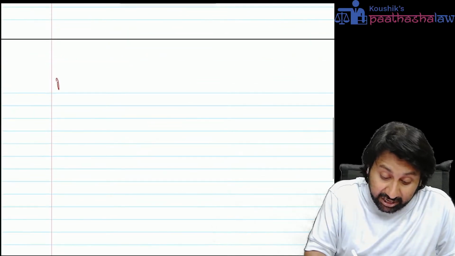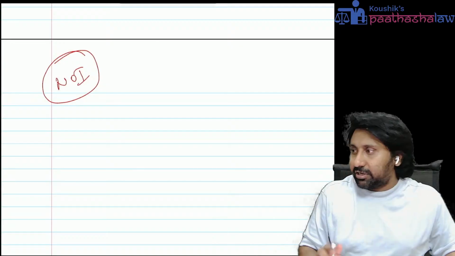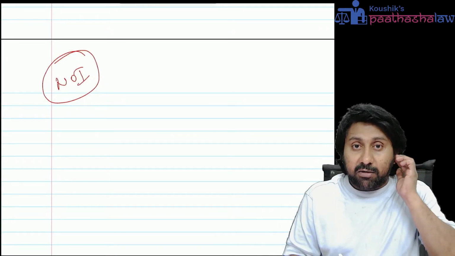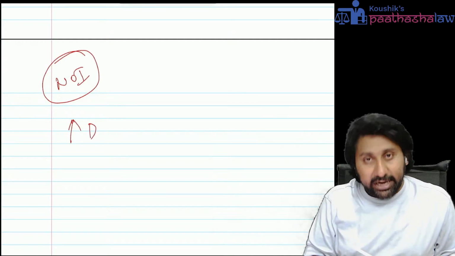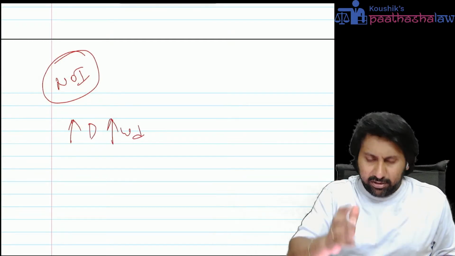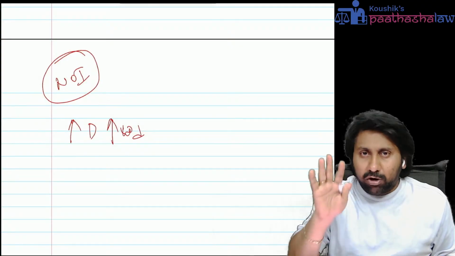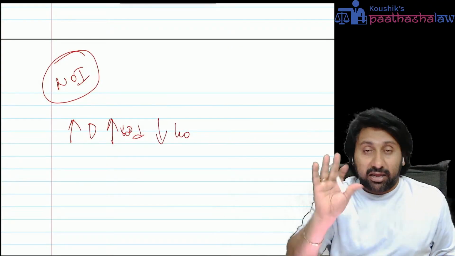In the case of the net operating income approach, listen, this is the main twist. Under the net operating income approach, they say like this: more debt, more WD, I agree. More WD, lesser will be KO, I agree.